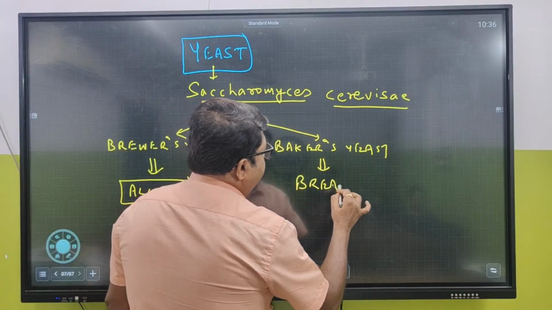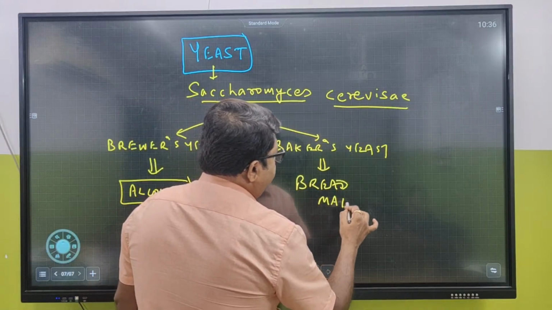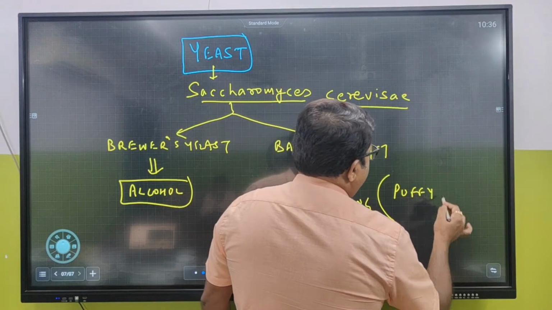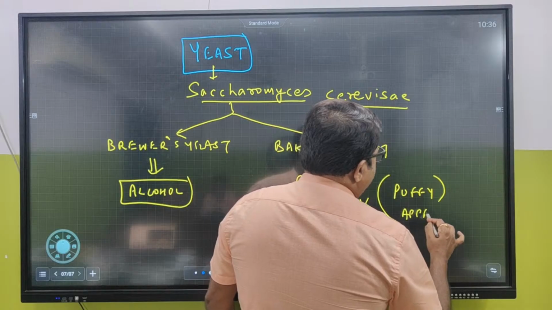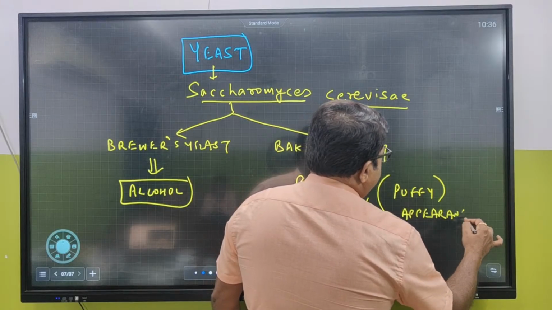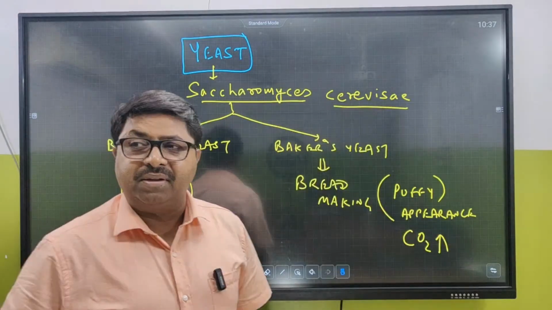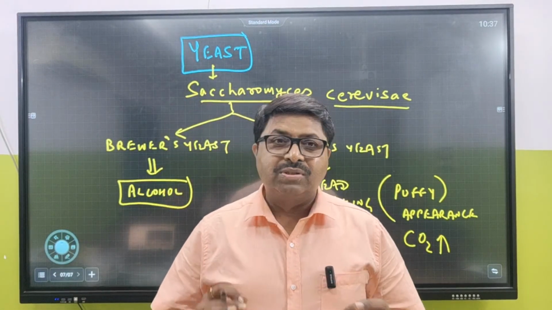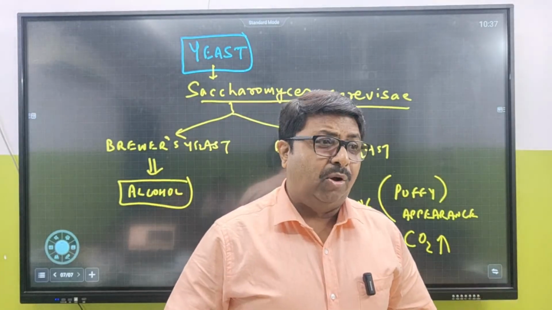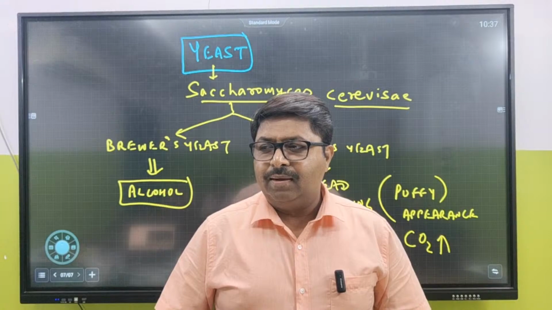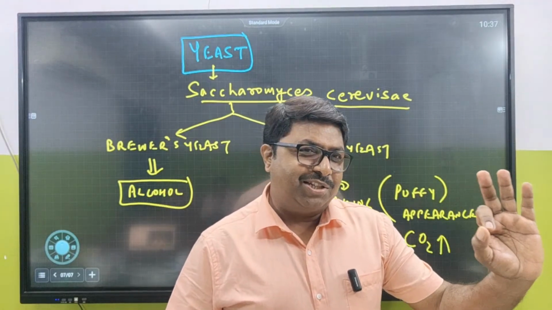Bread. In bread making, there is a puffiness which occurs. There is a puffy appearance. That puffy appearance is due to the release of what? Carbon dioxide. It is due to the release of carbon dioxide that there is a puffy appearance. And this puffy appearance we have also seen in cheese. So cheese is also a fermented product.